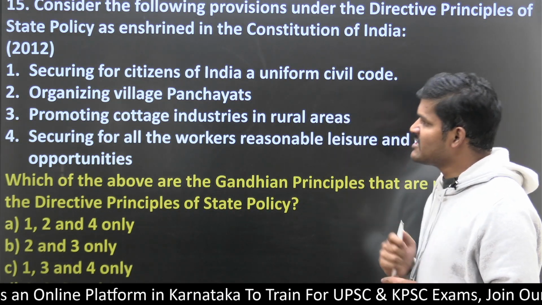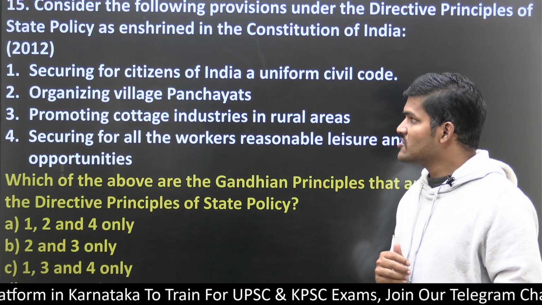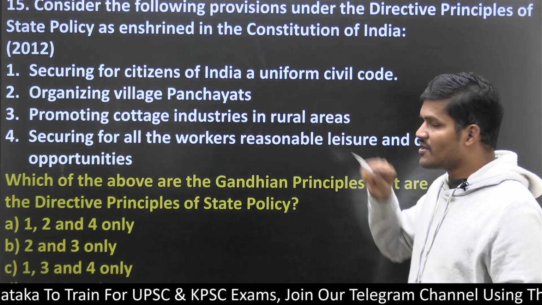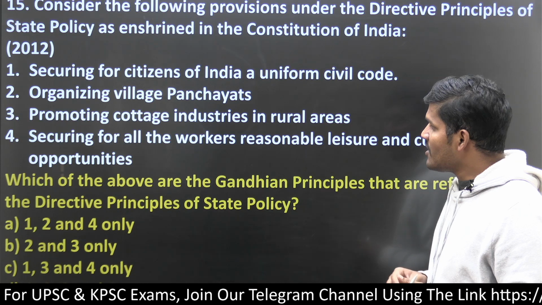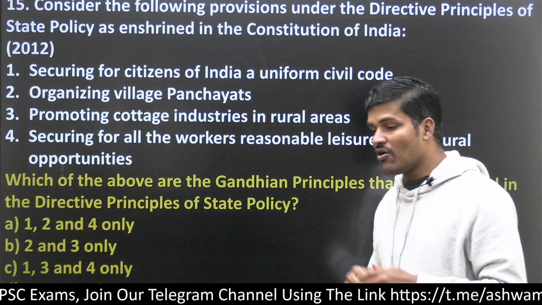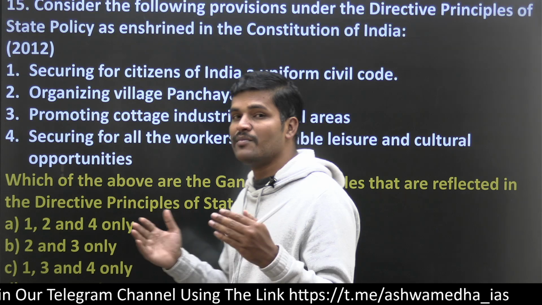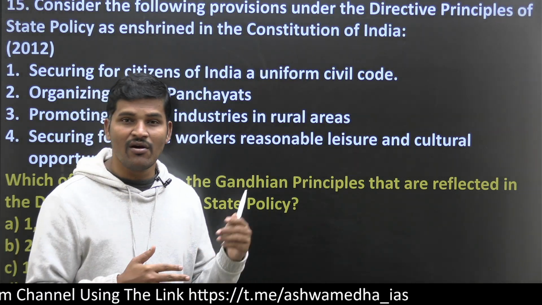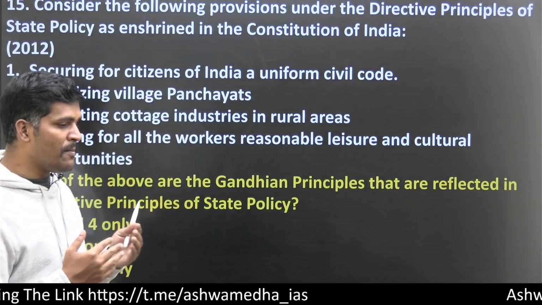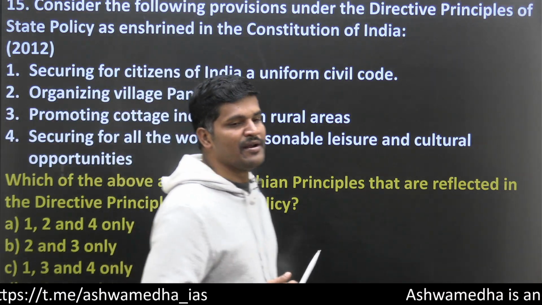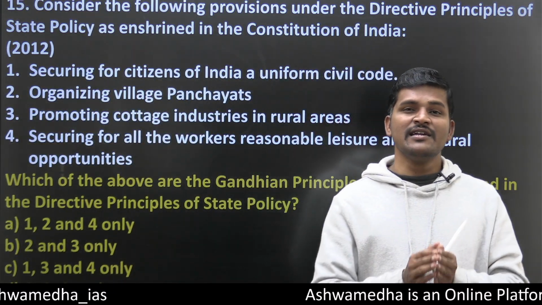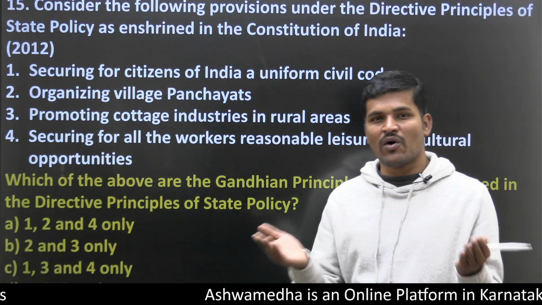Gandhi speaks about organizing village panchayats, so that is Article 40. Then promoting cottage industries in rural areas, because Gandhi believed in decentralized economic development, not centralized development. These cottage industries make villages more independent. Gandhi believed in independent villages, that is called Swaraj.